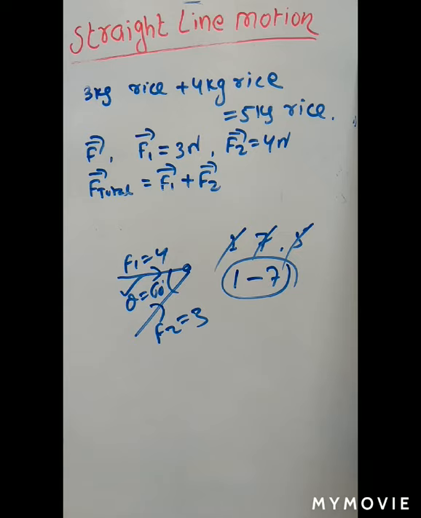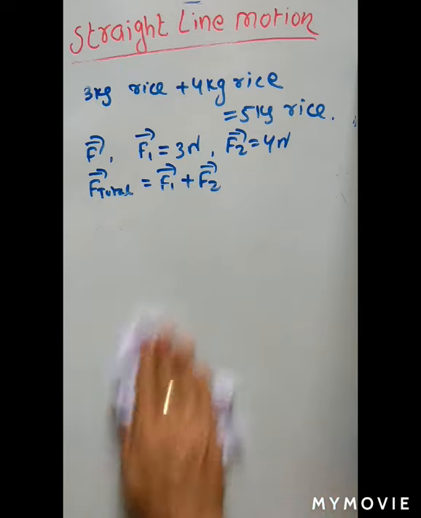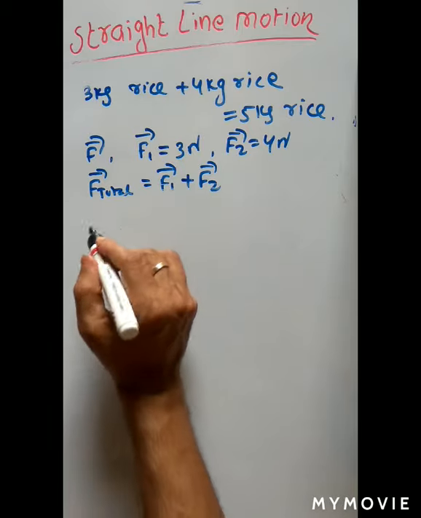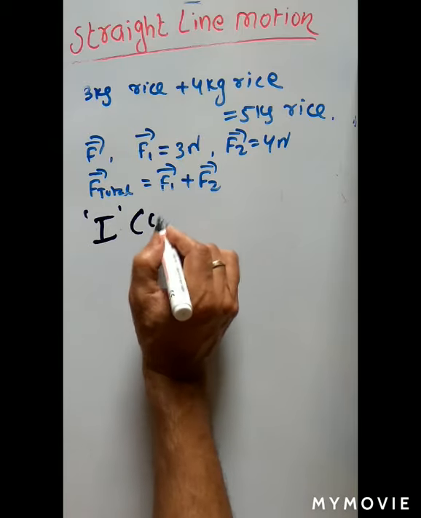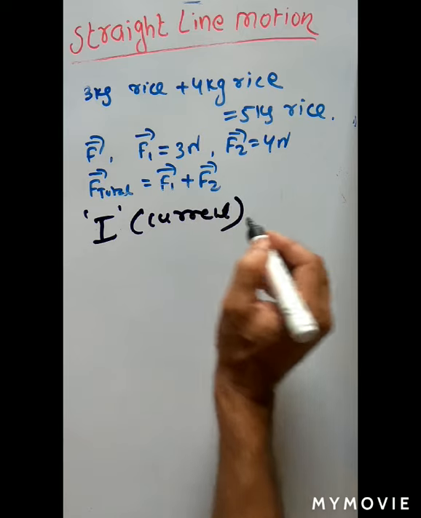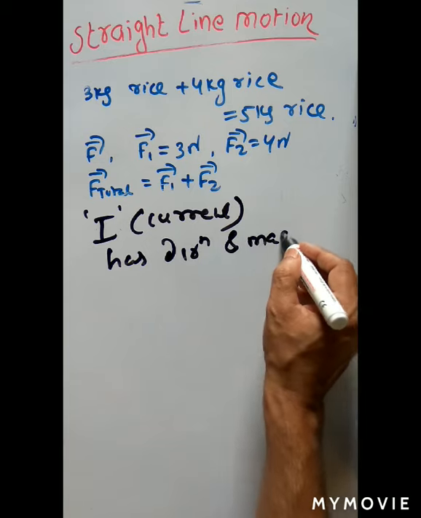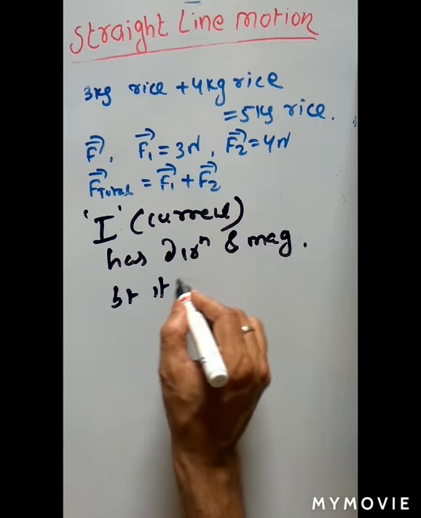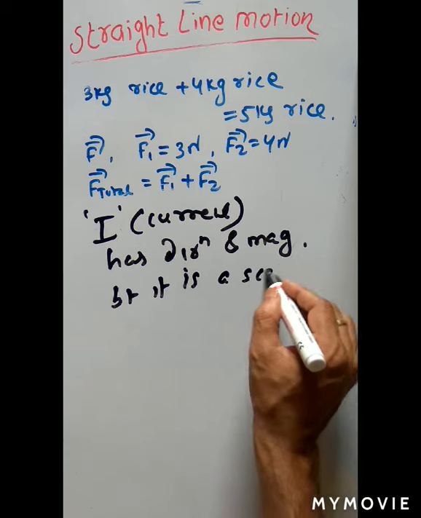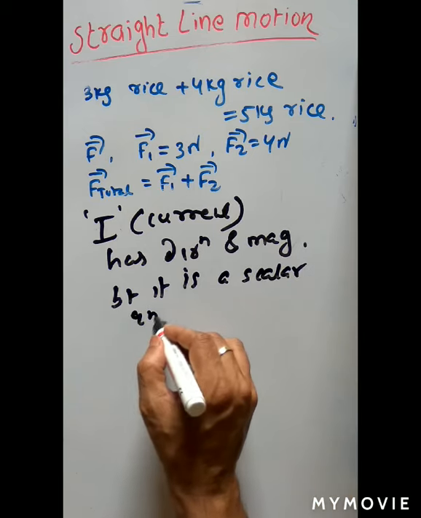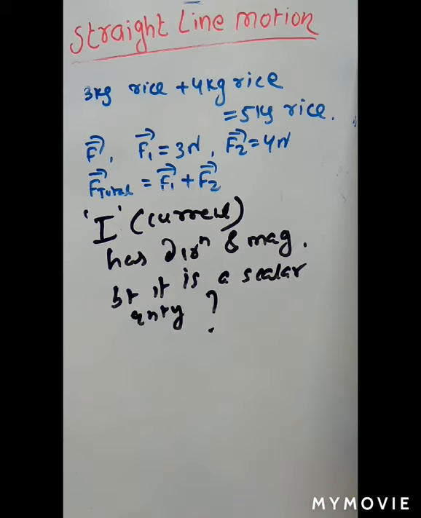For the time being, remember there are two physical quantities. One is scalar, another is vector. Scalar has only magnitude, vector has magnitude as well as direction. Now a question comes, an important question. Though electric current has direction and magnitude, it is a scalar quantity. Why? This question always comes in the exam.